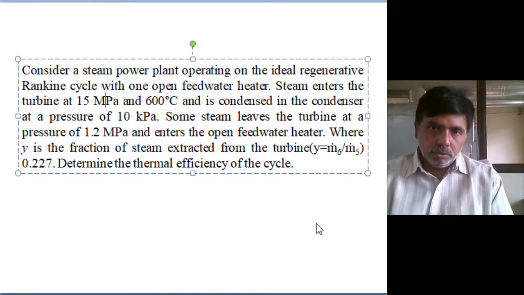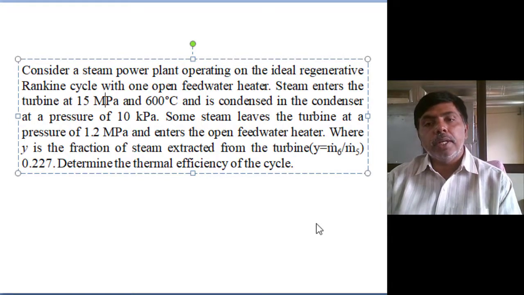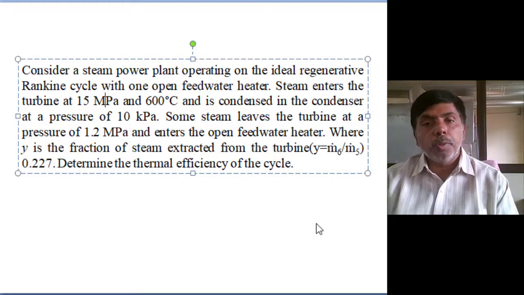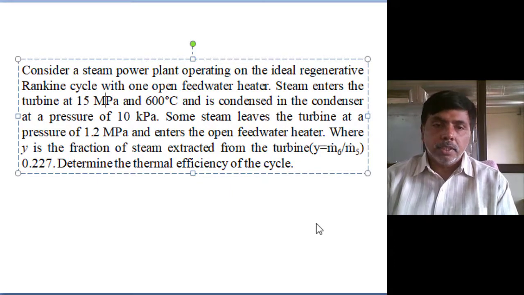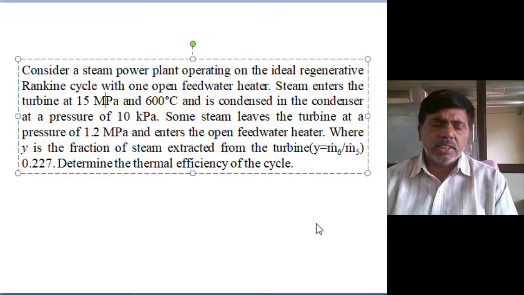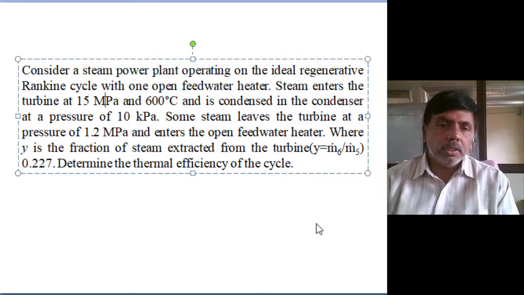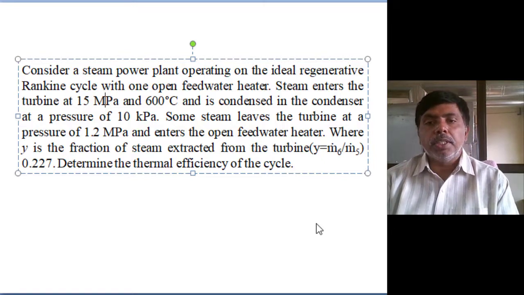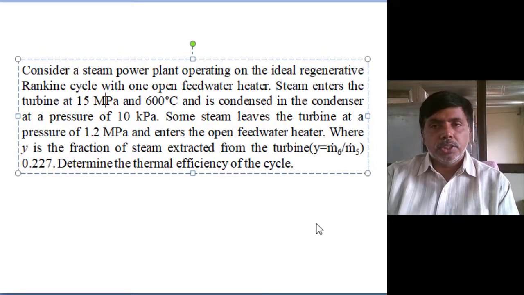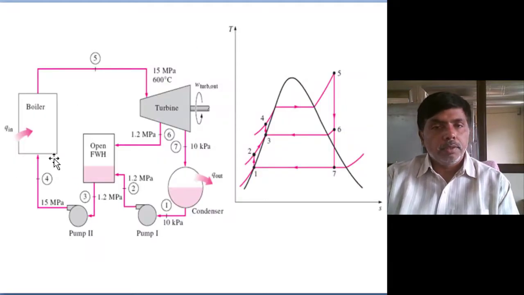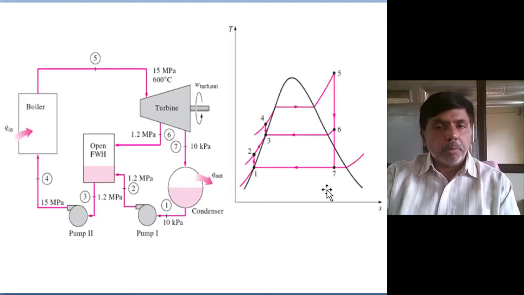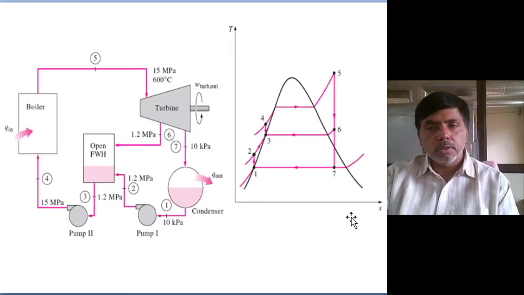That is the meaning. Some steam leaves the turbine at a pressure of 1.2 megapascal and enters the open feed water heater, where Y is the fraction of the steam extracted from the turbine. Y is equal to 0.227, that number is given. Determine the thermal efficiency of the cycle. It is just a simple regeneration cycle with an open feed water heater only. Majority of the problems I am solving from Singal and Bowles, one of the best textbooks I am following.